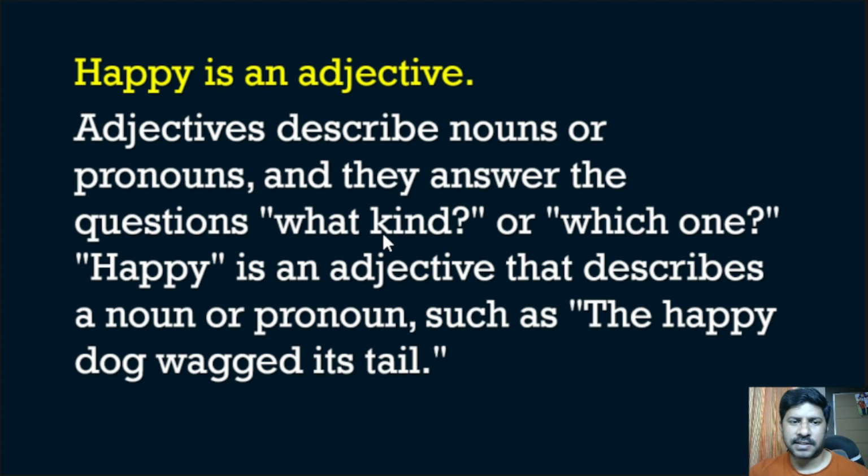If you ask what kind, it will give the adjective. The person is happy. For example, the happy dog wagged its tail. So here you can understand the happy is an adjective and the dog is the noun. So it will describe the nouns.